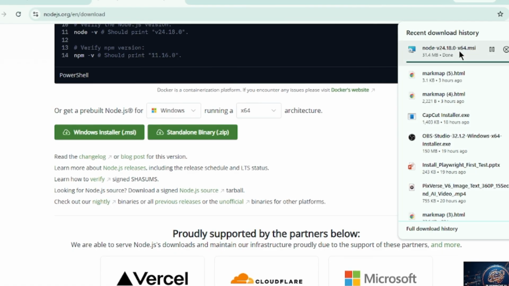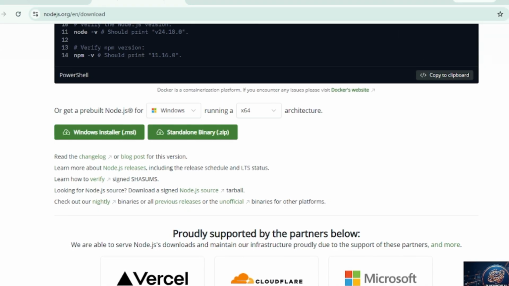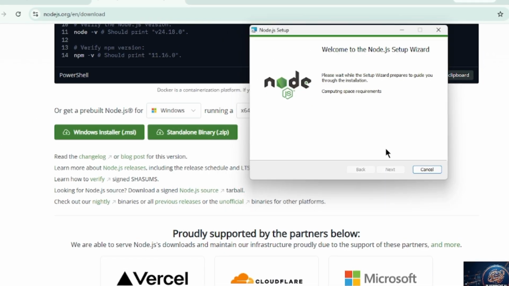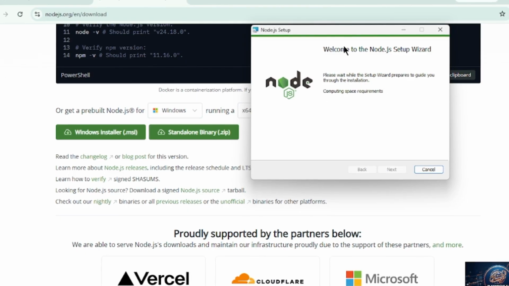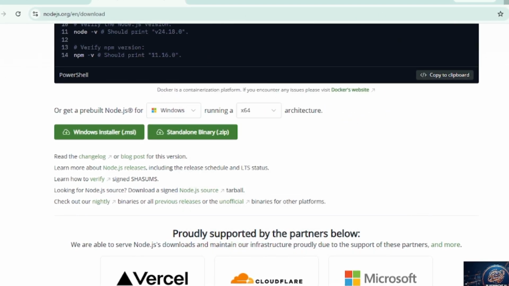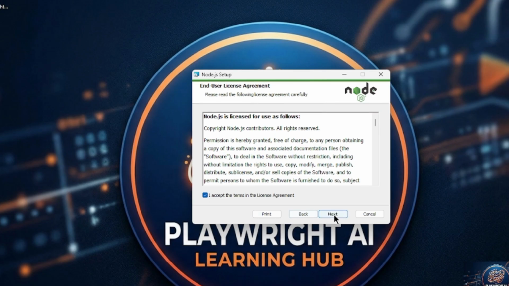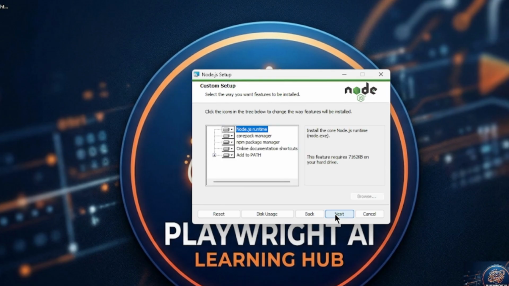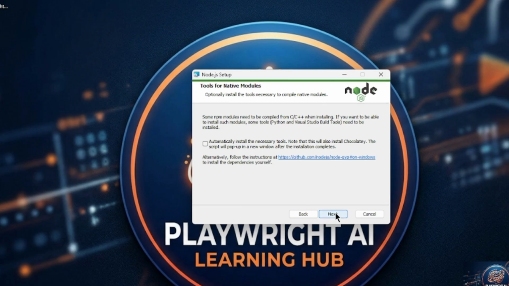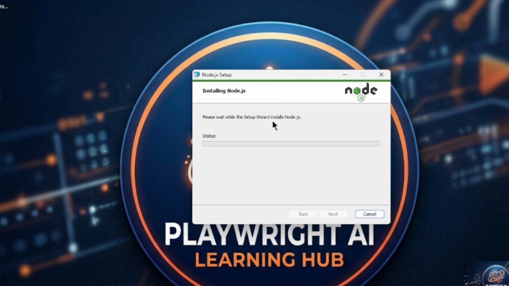Let's wait for the install. Once you install, just accept, click on next, next, and install it, so your Node.js will be installed.